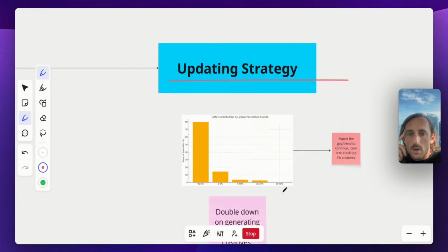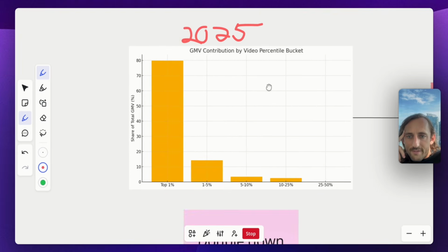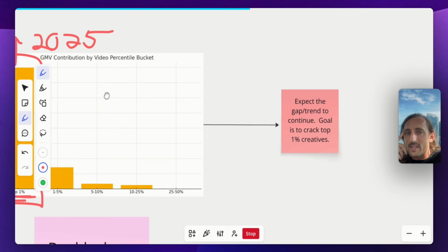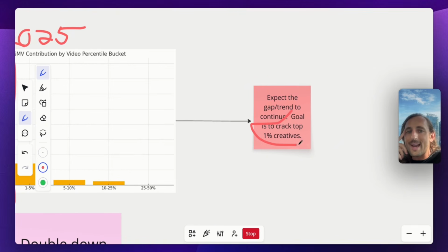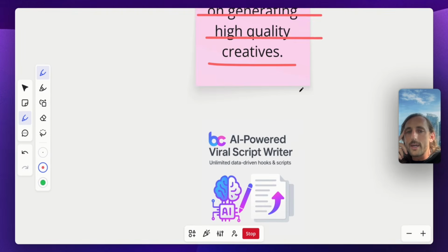Updating your strategy. So if you guys haven't seen this video, I did the State of TikTok Shop 2025. A little bit more info on this. So what we found is that the top 1% of videos drive 80% of GMV. I expect that trend to only continue, this gap to get even larger, right? Where the top 1% might drive 90% of GMV. So your job as a creator, crack into that top 1%. It's all about hitting those top 1% videos. Double down on generating high quality creatives.